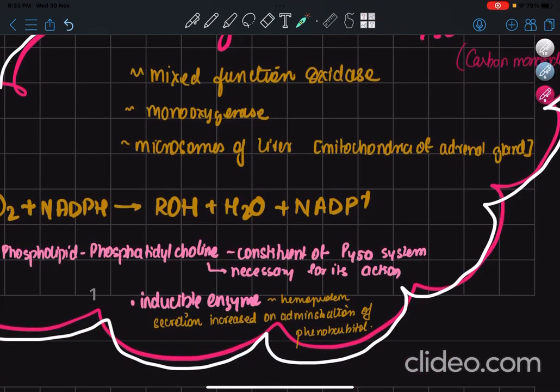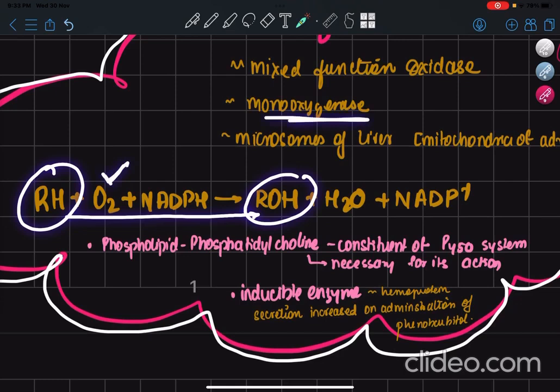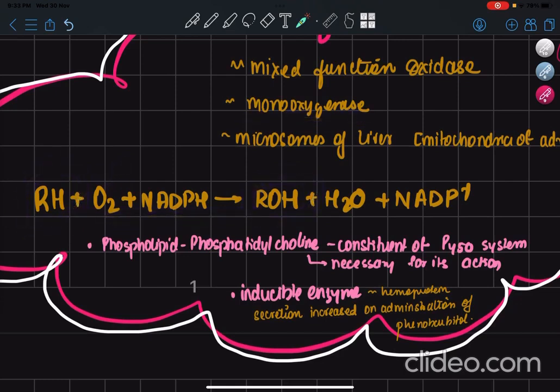So what it does is that most of the reactions involve the addition of a hydroxyl group because oxidation is there. So an aliphatic or aromatic compound gets added with the OH group. Here you can see this is the compound. RH is becoming ROH using oxygen, so monooxygenase, right? As we can see in this reaction, one more thing is NADPH is getting converted to NADP plus. That means the mechanism of action of cytochrome P450 is complex and is dependent on NADPH, right? So that is something that you remember.